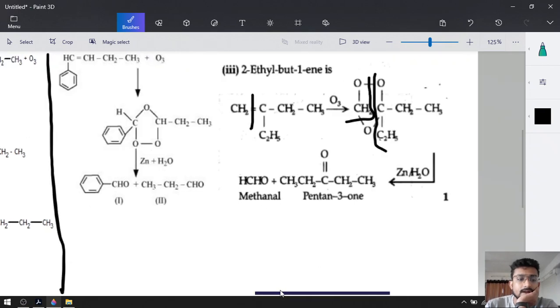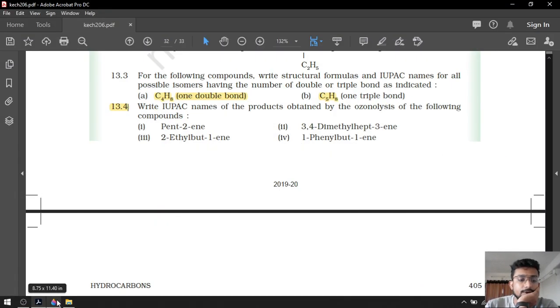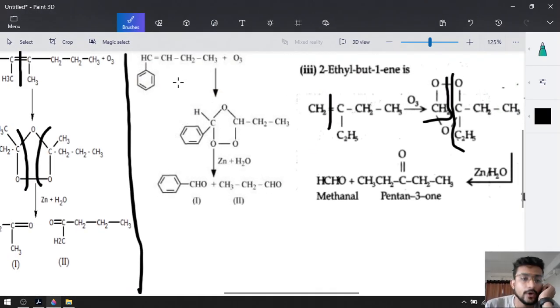Okay. Our last compound is 1-phenyl but-1-ene. Locate it over here. This is 1-phenyl but-1-ene. 4 carbons. On the first carbon there is a phenyl and on the first carbon there is a double bond. So break the double bond.